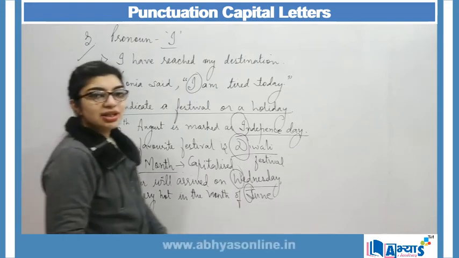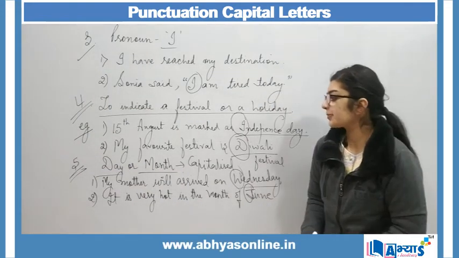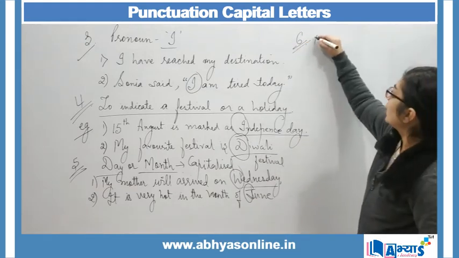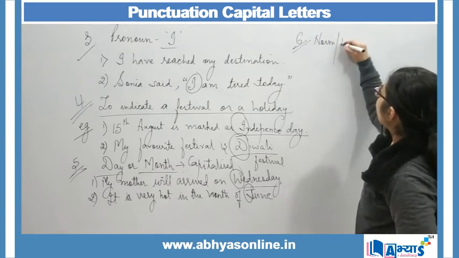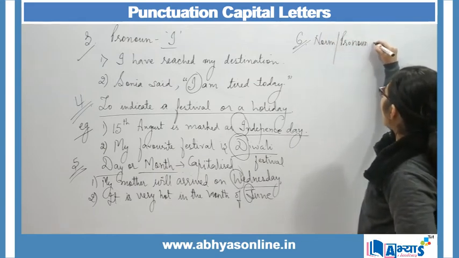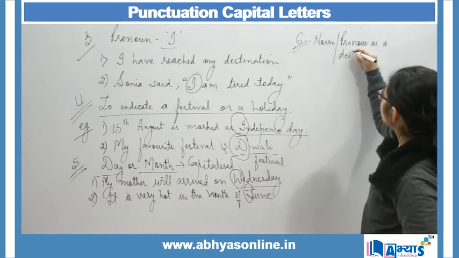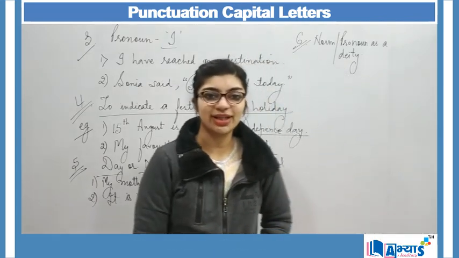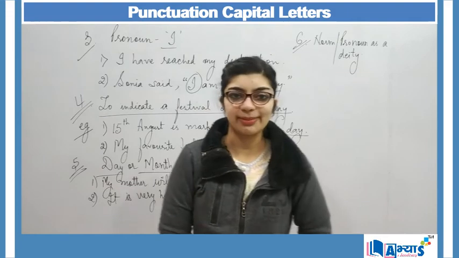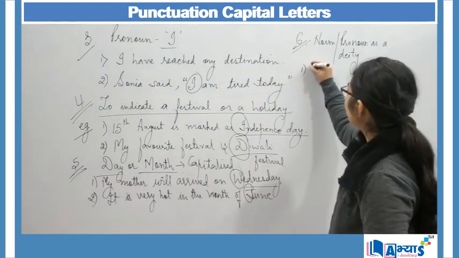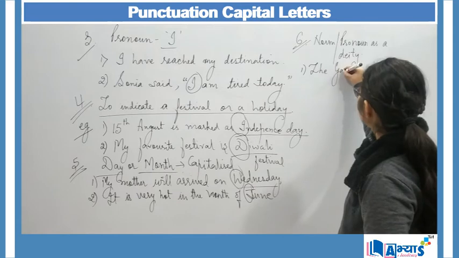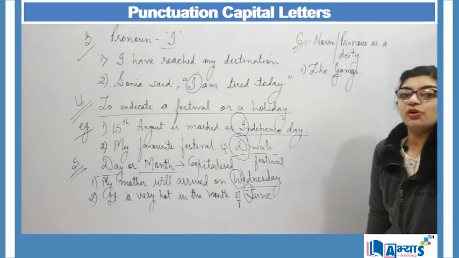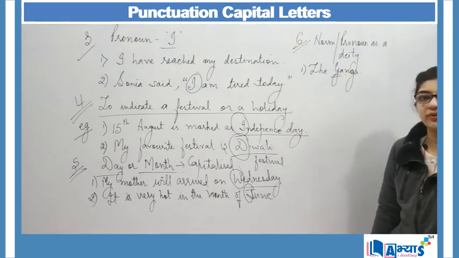Now let us understand the last purpose of capital letter. So the last and the sixth purpose of capital letter is whenever we are making use of noun or we are making use of pronoun as a deity. So whenever we are making use of pronoun or a noun as a deity, in that case again we make use of capital letters. For example, I say the Ganga. So here Ganga over here is again a holy river. So in that case we make use of capital letter.